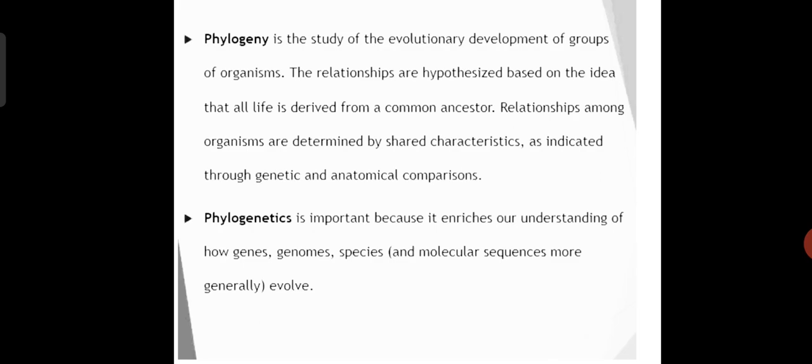Phylogeny is the evolutionary history of organisms, where relationships are hypothesized based on the idea that life is derived from a common ancestor. Relationships among organisms are determined by shared characteristics as indicated through genetics and anatomical comparison. It is the gradual transformation of a group of animals from simple forms to complex forms. This developmental history of a group is called phylogenetic development, or simply phylogeny, and the word phylogeny is often used for evolution.